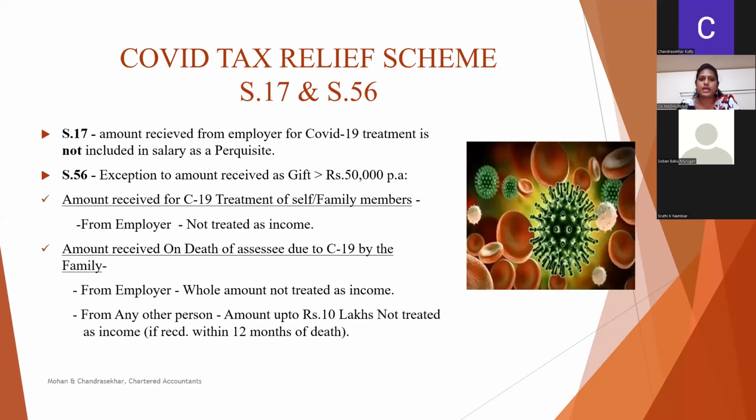Firstly, COVID tax relief scheme. Any amount received from the employer by the employee without any consideration is treated as perquisite. But if such amount is received by the employee for the treatment of the employee or any person of his family, it is not included as a perquisite. And any amount received by any person in excess of 50,000 without any consideration is treated as a gift and taxable under income from other sources.